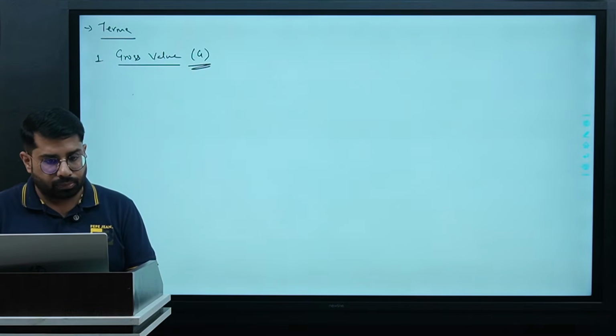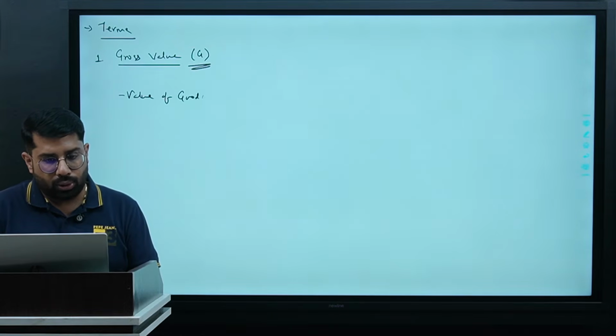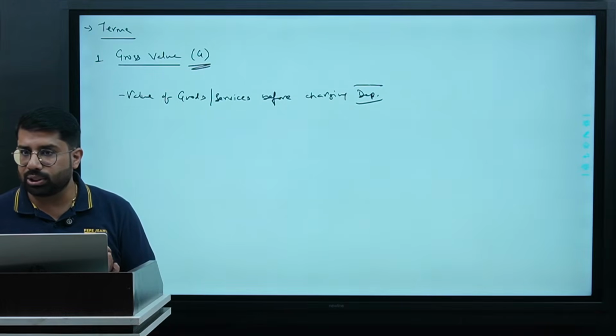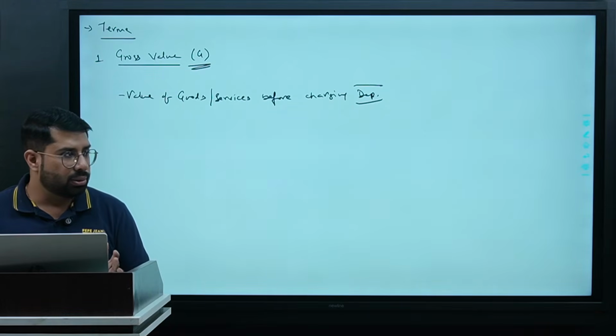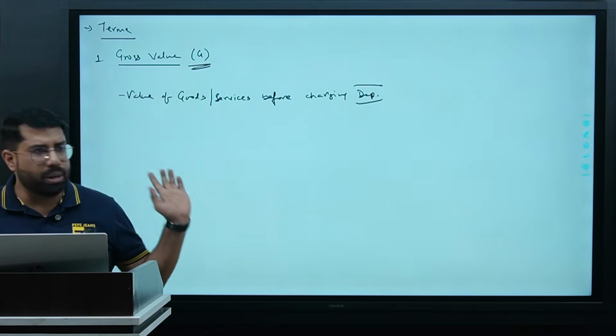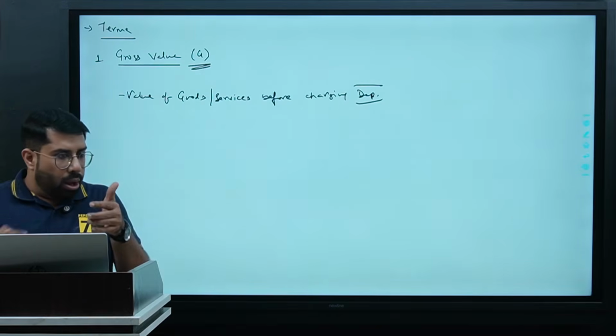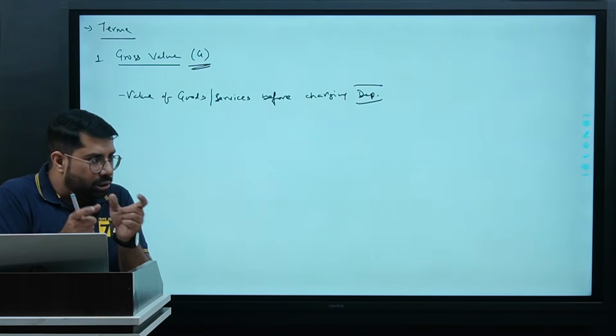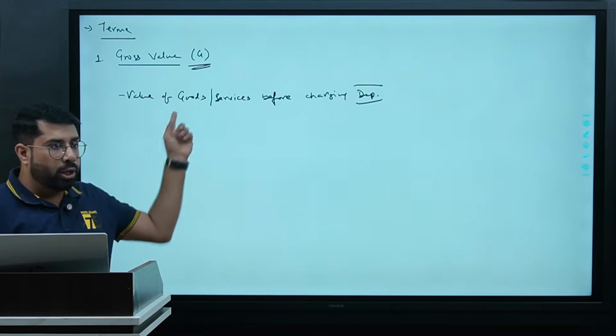Gross value means value of goods and services before charging depreciation. I hope all of you understand what depreciation is. Depreciation is the reduction in the value of an asset. It has the same meaning as what you study in accounts. So whatever value of goods and services you take before you charge the depreciation will be known as the gross value for national income.